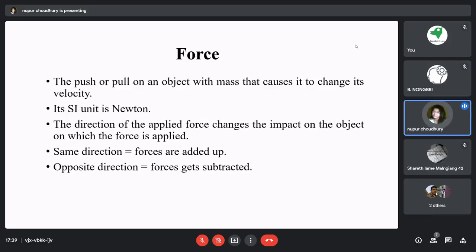That means if we are pushing or pulling an object from one direction, the impact of that force is different when we are pushing or pulling that particular object from a different direction. The next point we have to remember is that if we are adding multiple forces in the same direction, the forces will get added up. And if we are applying force from the opposite direction, the forces will get subtracted.